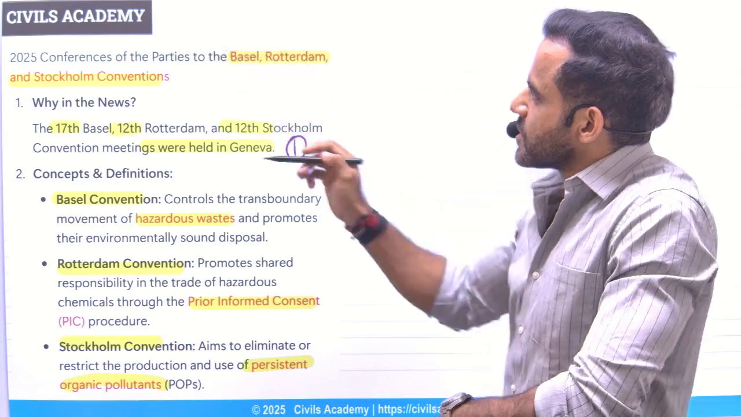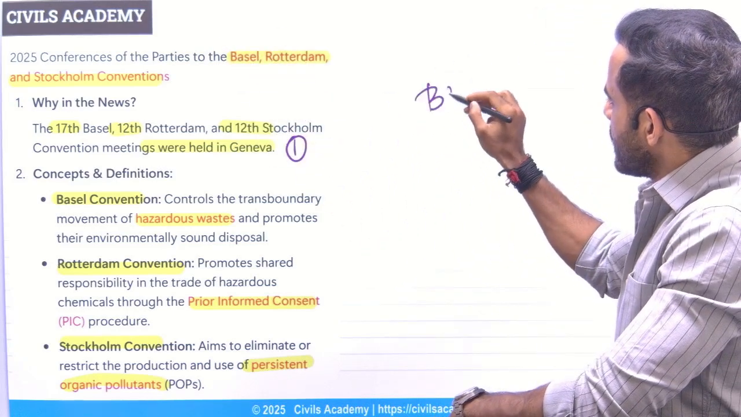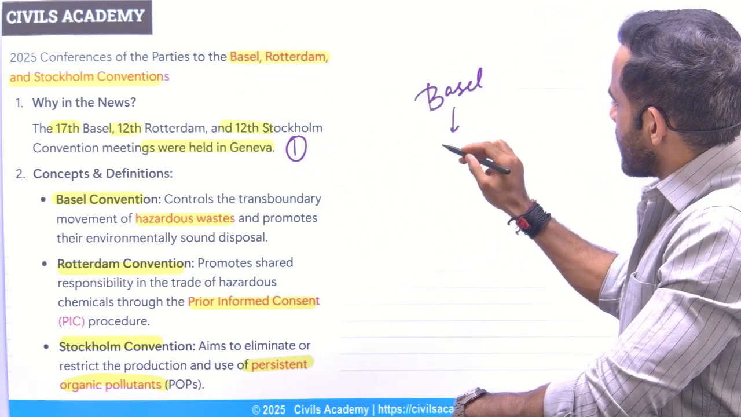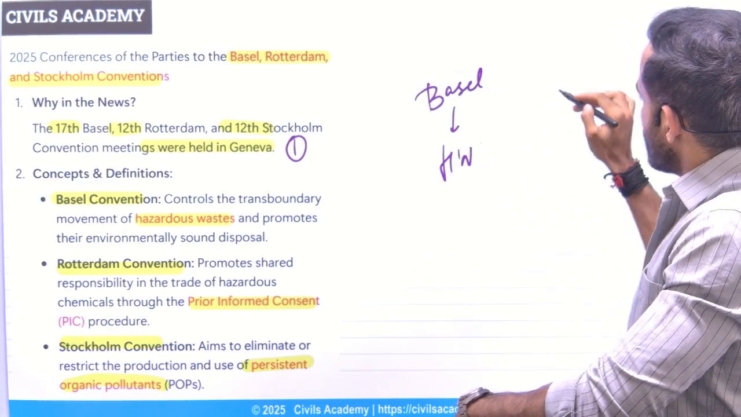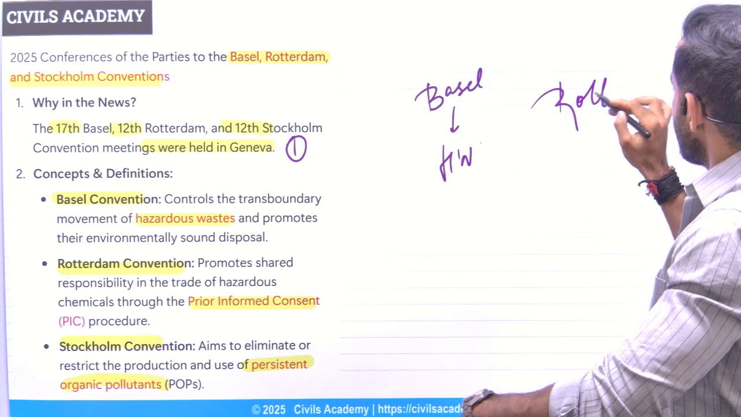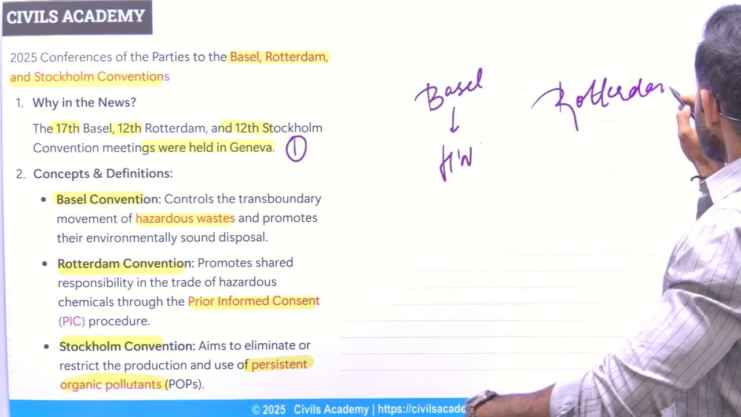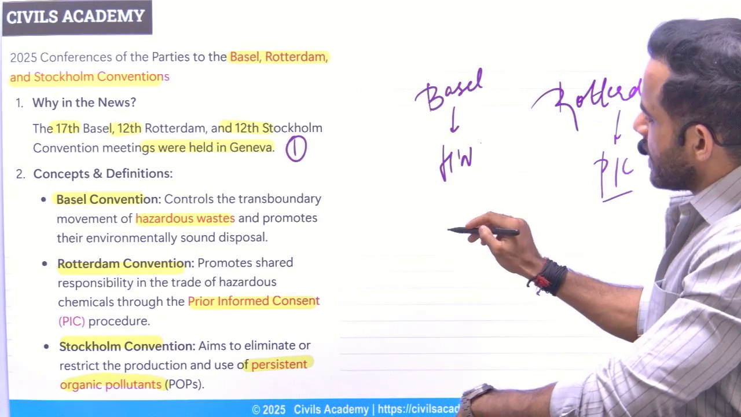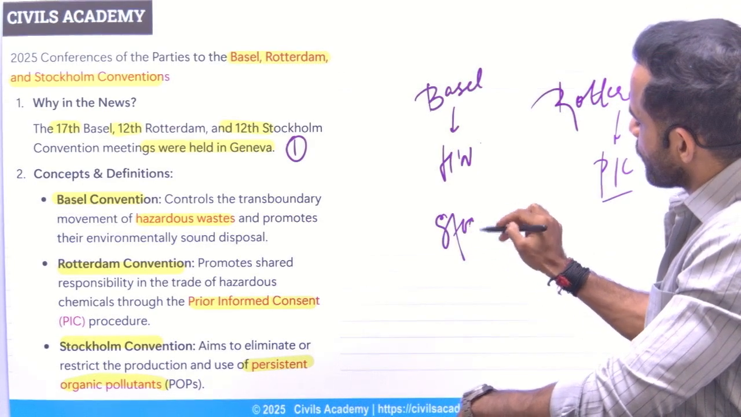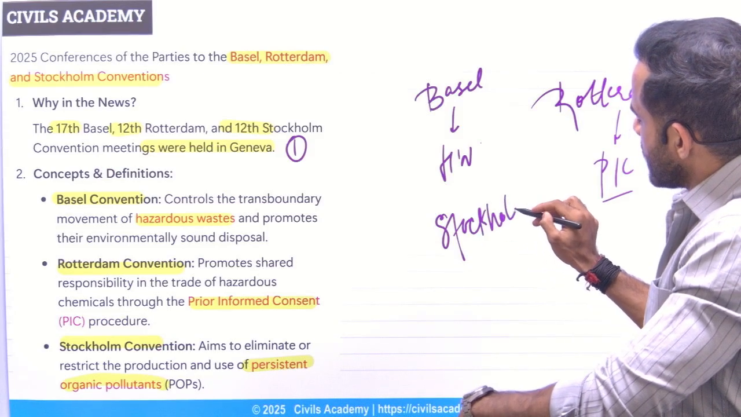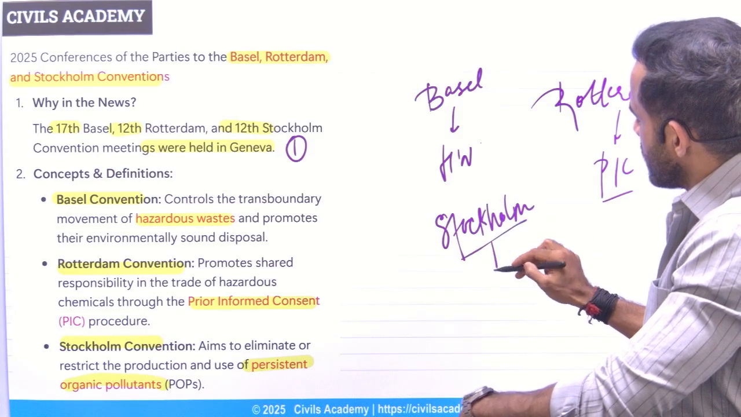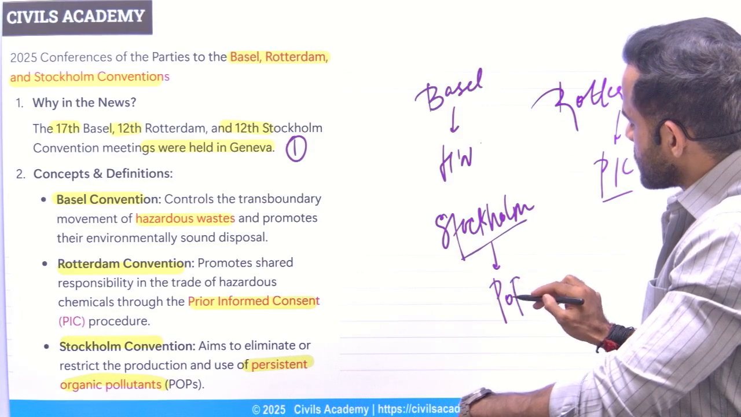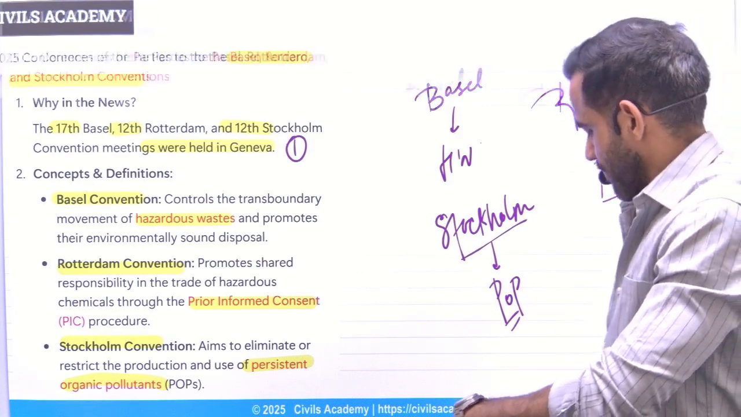So just remember three things. Basel, that is related to hazardous waste. Rotterdam, this is related to PIC, that is prior informed consent. And Stockholm, this is related to POP, that is persistent organic pollutants.